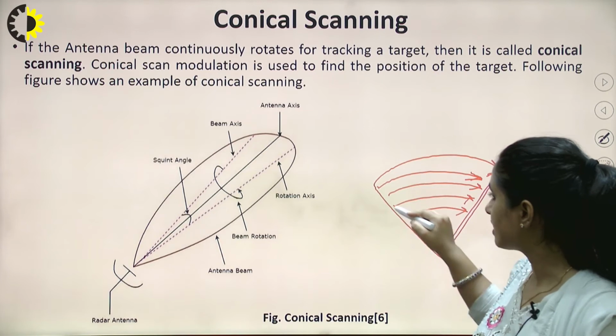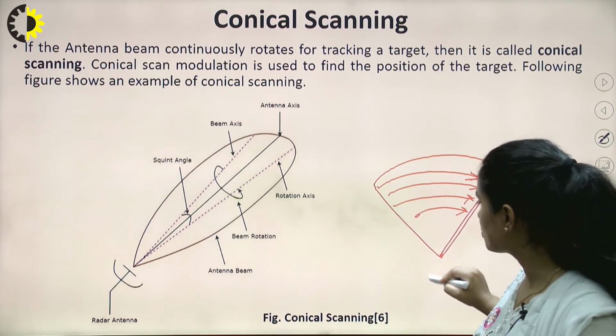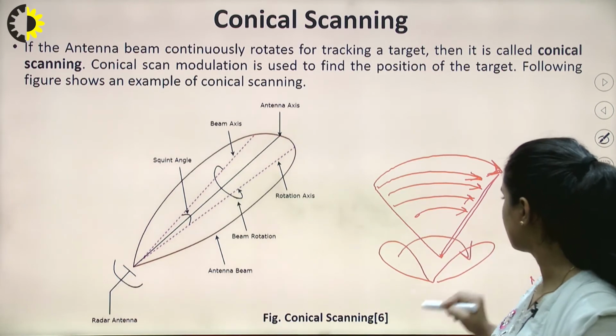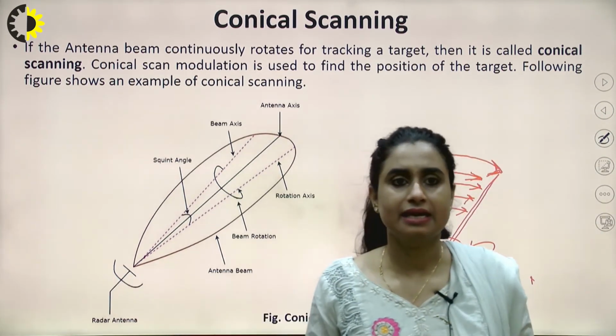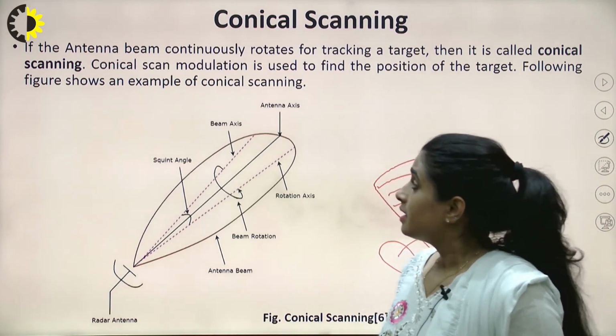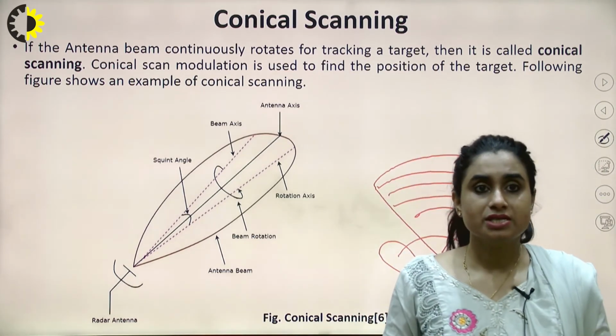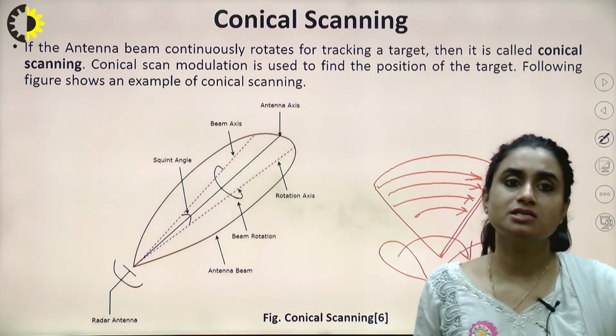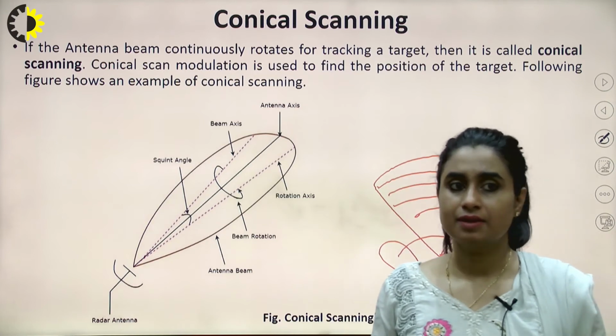Instead of switching my beams to only two positions, it continuously tracks my target in that entire area, forming a cone-like structure. Here, the antenna beam continuously rotates for tracking a target. Here, conical scan modulation is used to find the position of the target.